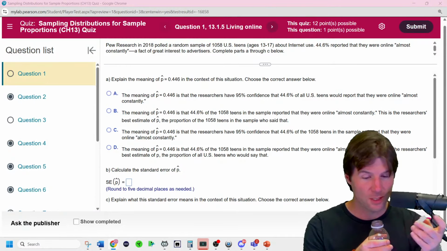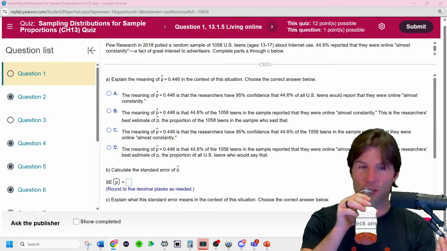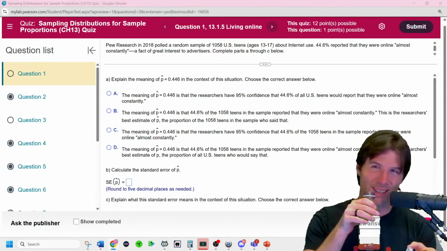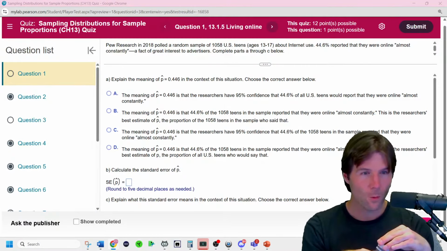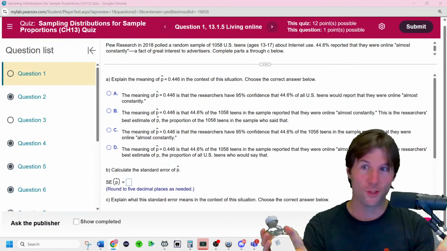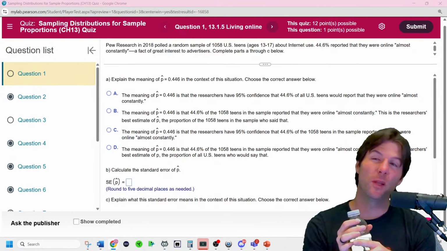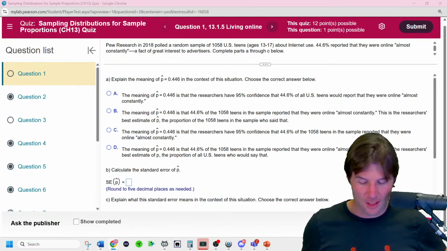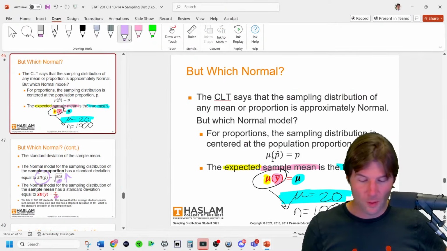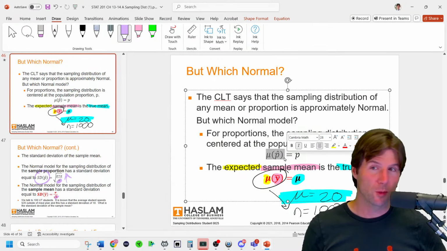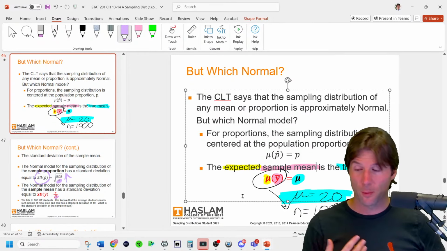It says they went out and talked to kids and 44.6% were online almost all the time. So what's p hat? Just like what is p hat as 2 words? We said it earlier a second ago. What is p hat? Just what is it? Well, expected is mu p hat. That's if we talk about the expected sample proportion, which we do in this chapter. That's the idea of mu p hat. That's expected sample proportion when we do a sampling distribution. P hat itself is just the sample proportion.